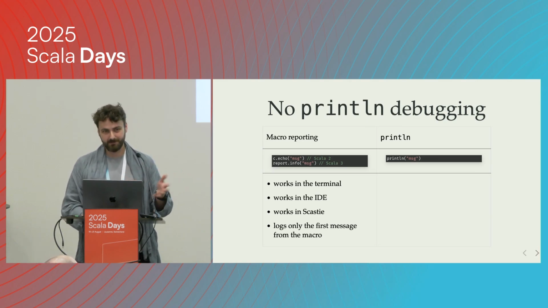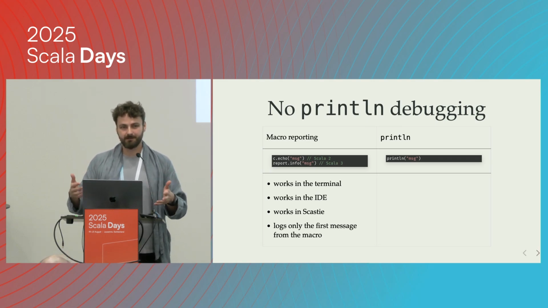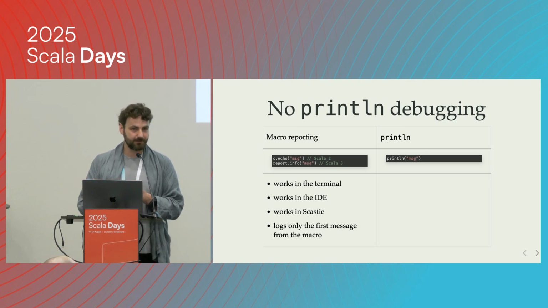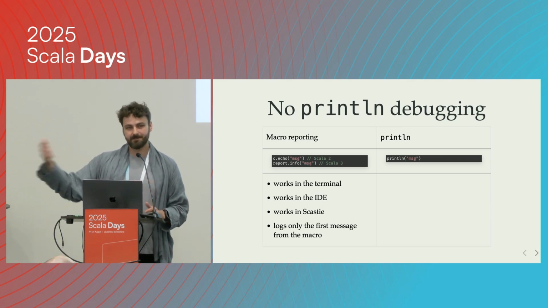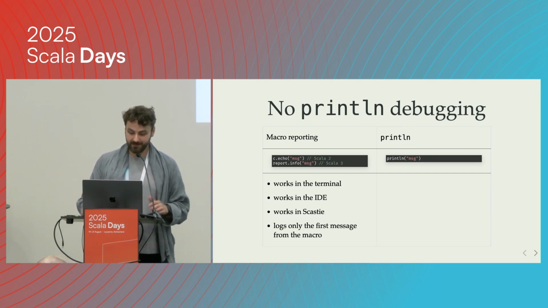Print line is really convenient because it prints, but it's only going to be printing if the compiler that you are running is happening in the terminal, not as a build server. If you are using any sort of build server, it's not passing you all the print line messages because there are other streams, so you have none of this information.